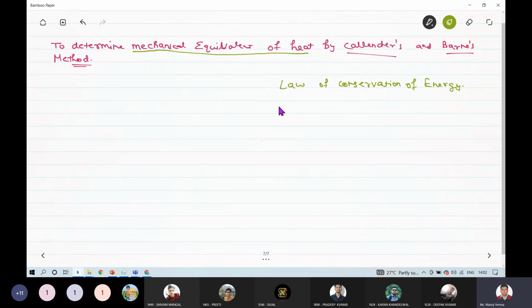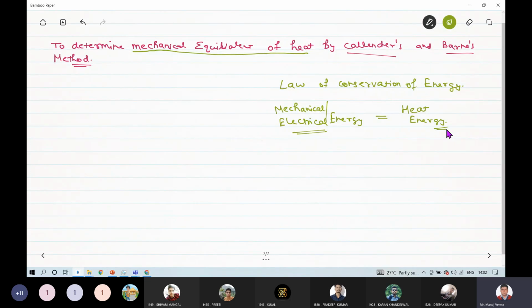So let's suppose if there is a mechanical energy, or you can say there is a electrical energy, and we are using this mechanical or electrical energy to generate heat energy. There are large number of methods by which a heat energy can be produced by using electrical energy.